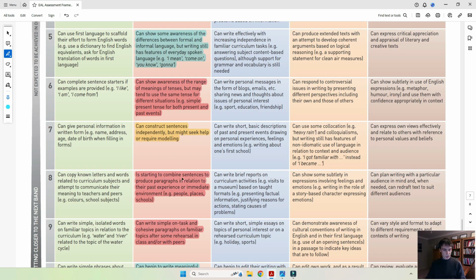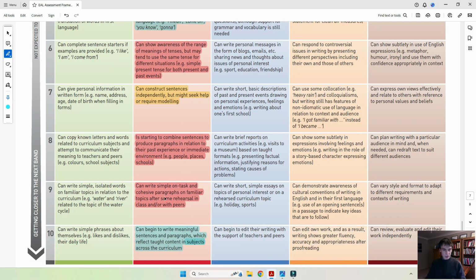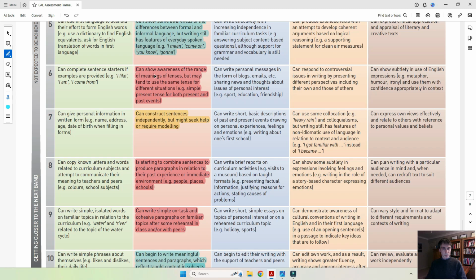And then 8 and 9 are in fact about producing paragraphs, cohesive paragraphs in 9, and combining sentences to produce paragraphs. So what we might do is to pick 2 rather than 3. 2 is more achievable than 3,